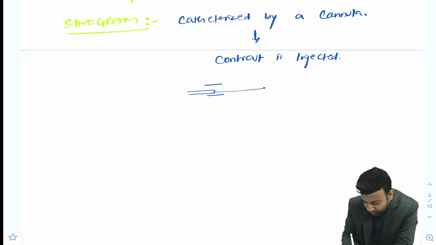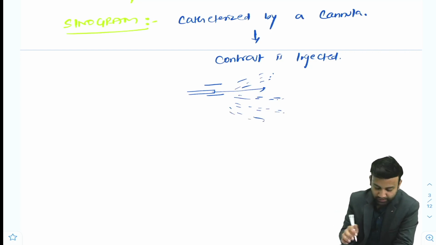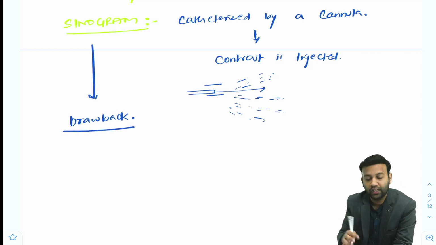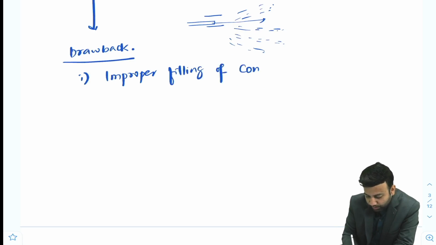This contrast goes along the tract and we take the image and see what is the extent of the fistula and where it is going. But this sinogram comes with some drawbacks. Suppose we push the contrast, there can be improper filling of contrast. The sinus is very large and there is extension inside, but the contrast did not go there. So because of improper filling of contrast, the proper extension is not known.